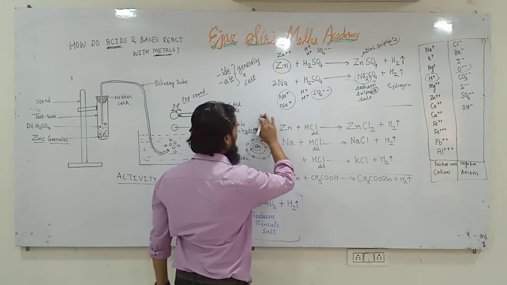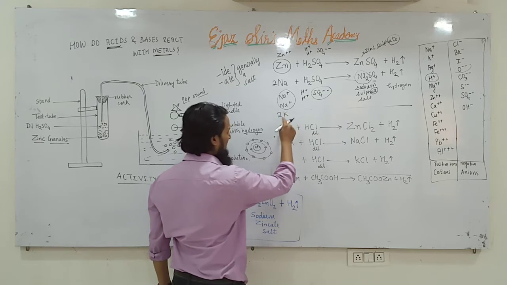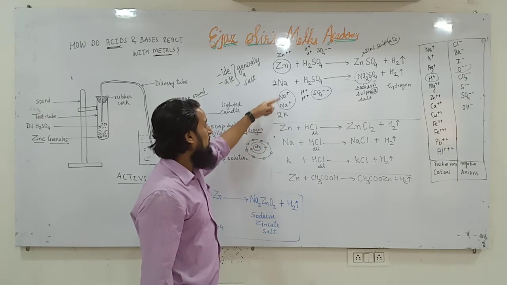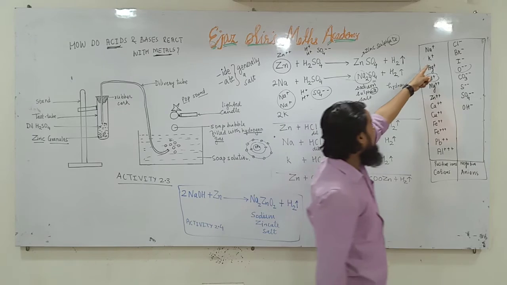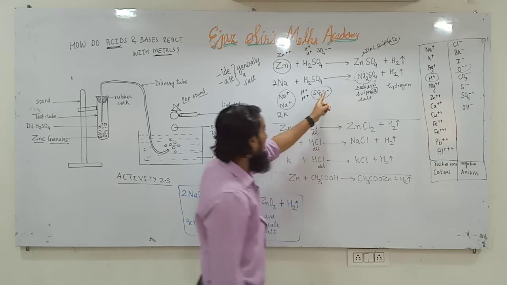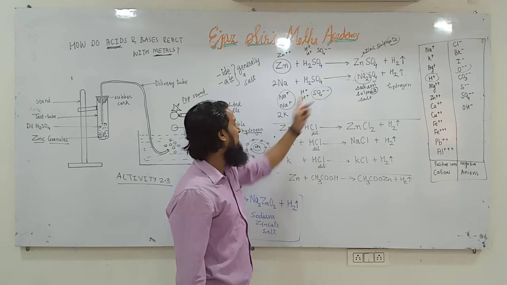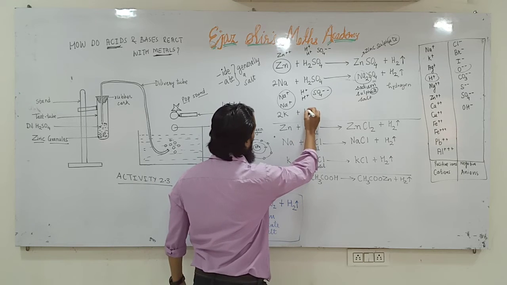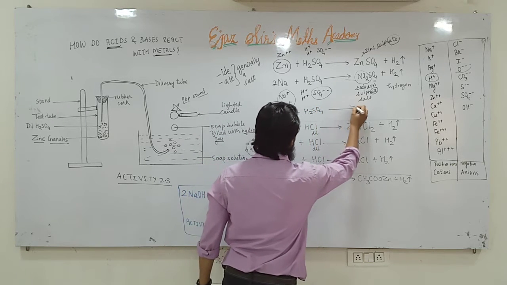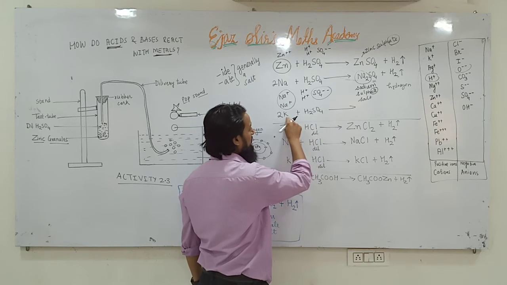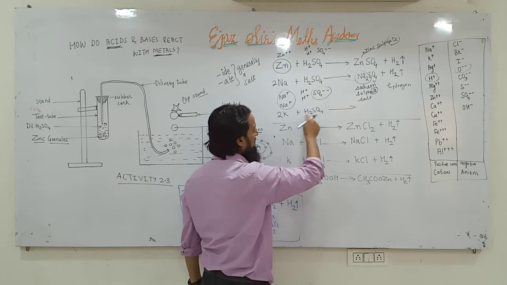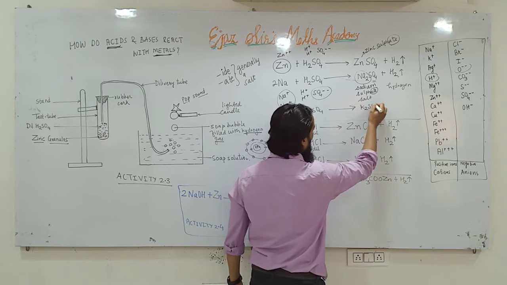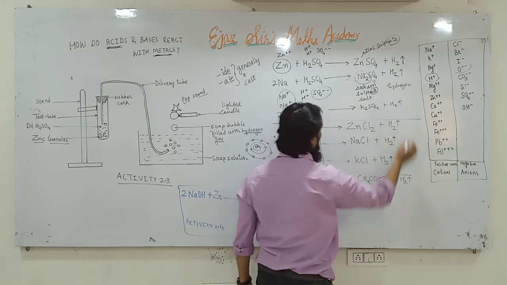We can do the same reaction using potassium. I will already write the balanced reaction. See, this is 2K potassium, just like sodium, potassium also is 1 positive. And to balance the acid's SO4 2 negative, we need 2K, 2 positive ions. That's why we will write 2K plus H2SO4 will give us, potassium is more reactive than hydrogen. So potassium will displace hydrogen and instead of hydrogen gas H2, K2 will come there. And it will be like this, K2SO4 plus H2 gas, hydrogen gas.